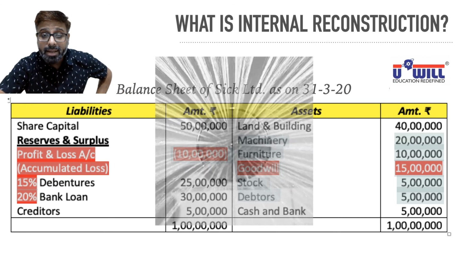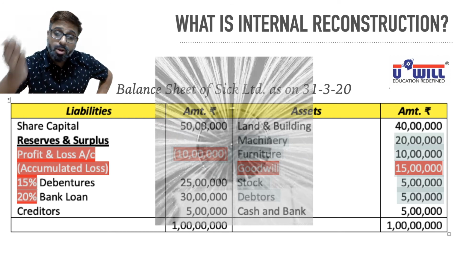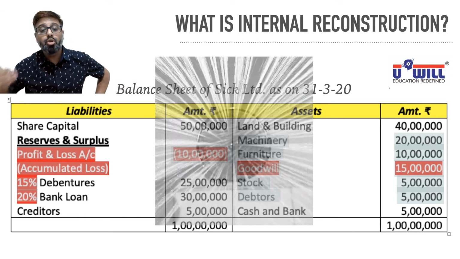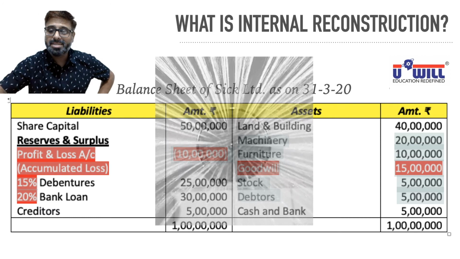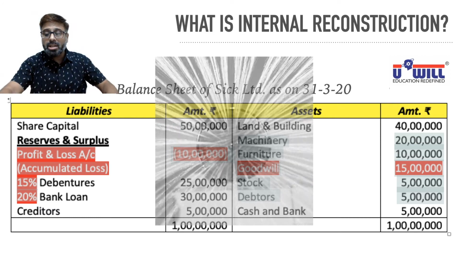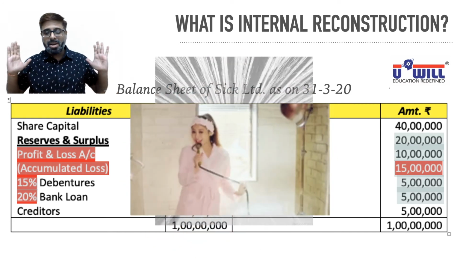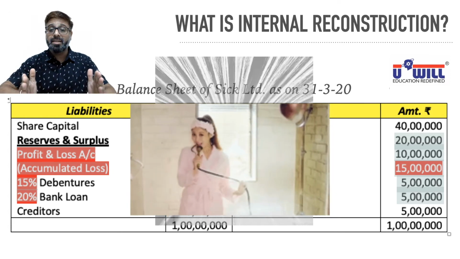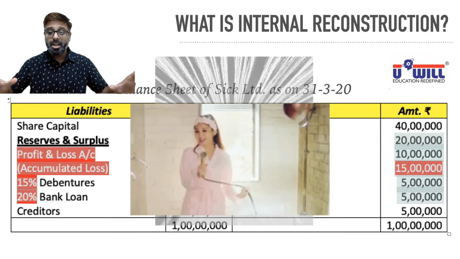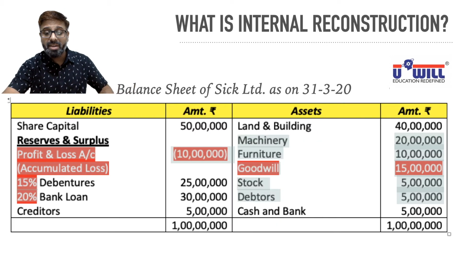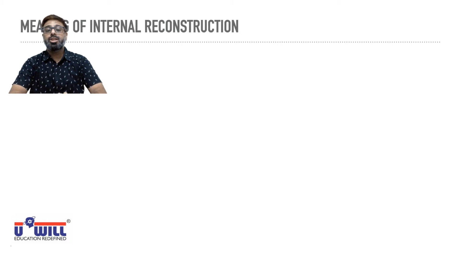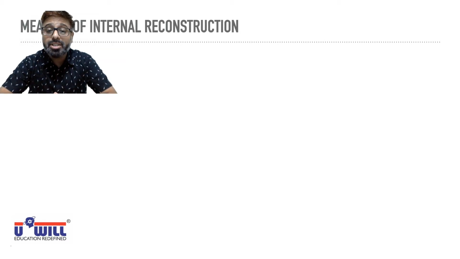Of course, if they don't agree, then you have to go into liquidation only. But you can sit and negotiate with them and you can convince them. And as an alternative to liquidation, you may go in for internal reconstruction. So what will happen after all this showering, cleaning of balance sheet? It will be dressed well. This is not that window dressing. This dressing is proper dressing, without any fraud, without any cheating. It will be dressed well, and the company will be having true and fair view of all assets and liabilities of the company. So what do you mean by the internal reconstruction?